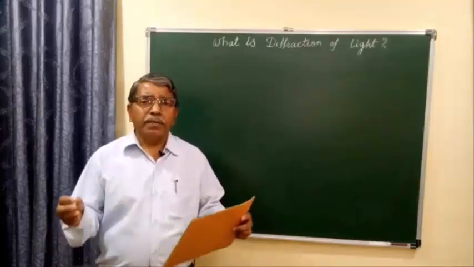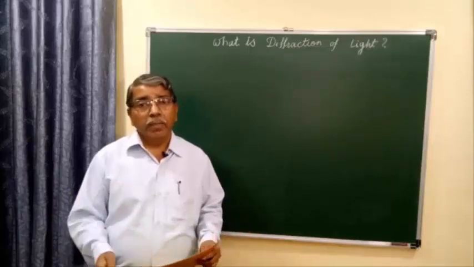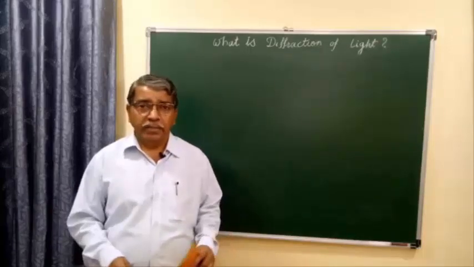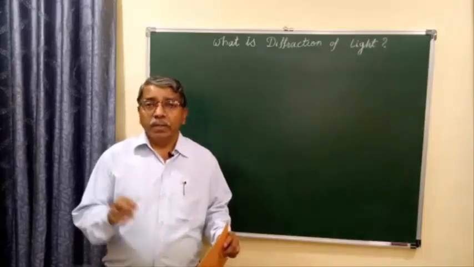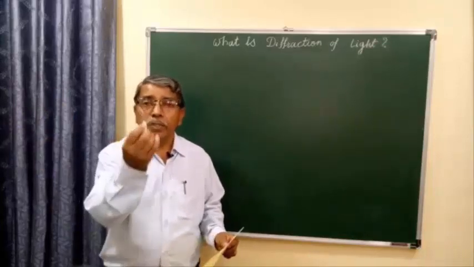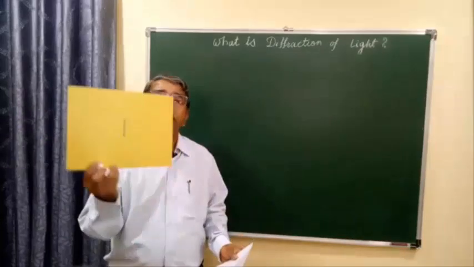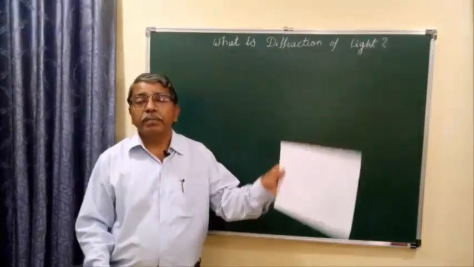So basically diffraction is one phenomenon of light. But how to observe diffraction of light? For that we need three things. Number one, there must be a source of light. Number two, there must be an obstacle or slit. And number three, there must be a screen.